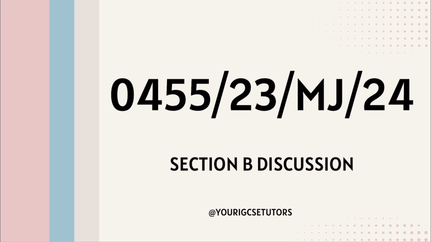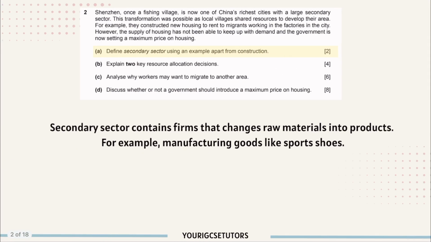Today I will be discussing this Cambridge IGCSE Economics Paper 2 Section B. Question 2a. Define secondary sector using an example apart from construction. You define secondary sector as firms that change raw materials into products. An example is manufacturing goods like sports shoes. You can give any example.